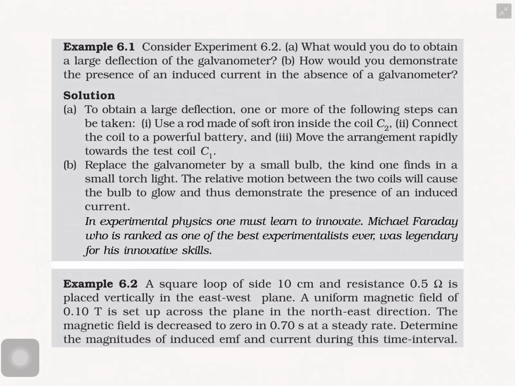See, the answer is: replace the galvanometer by a small bulb, the kind one finds in a small torchlight. That means the relative motion between the two coils will cause the bulb to glow and demonstrate the presence of an induced current. So this is a way we can demonstrate the induced current without a galvanometer.